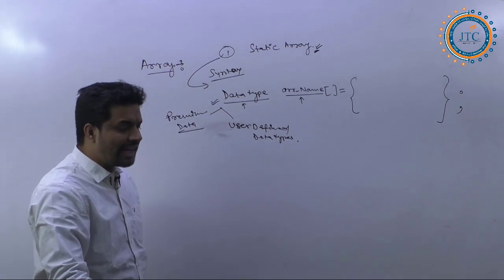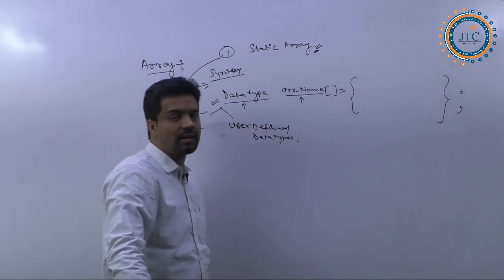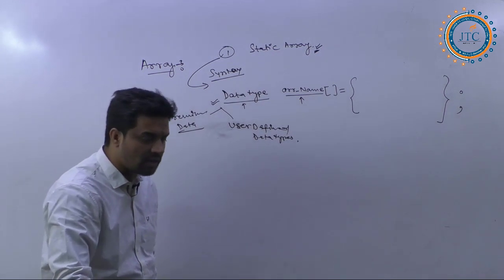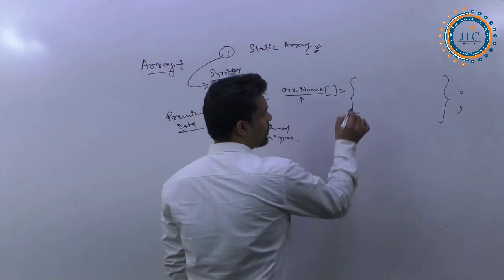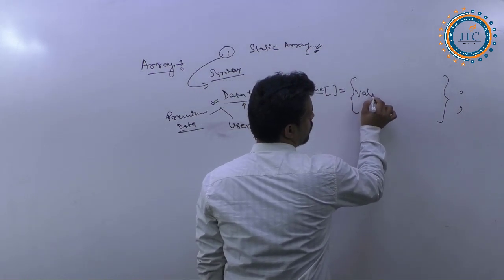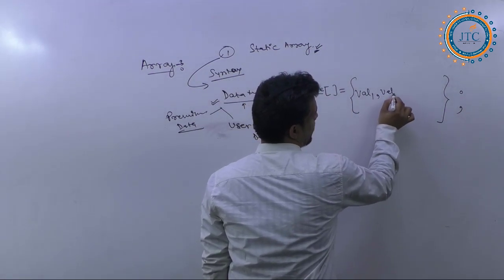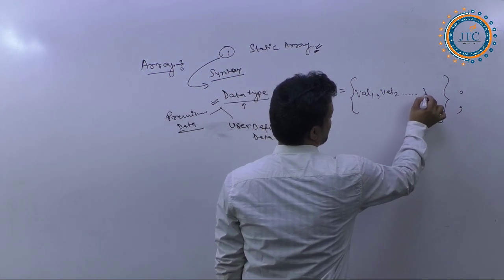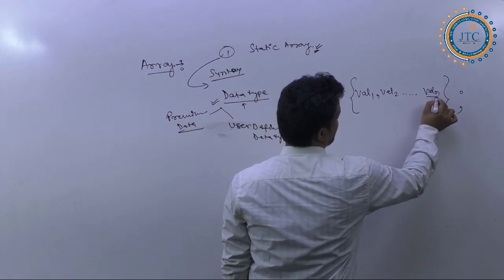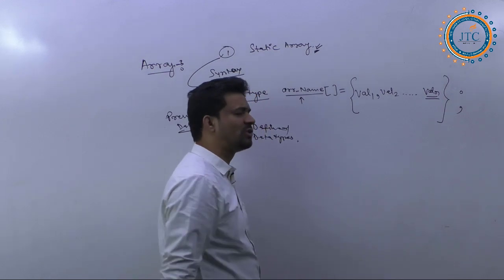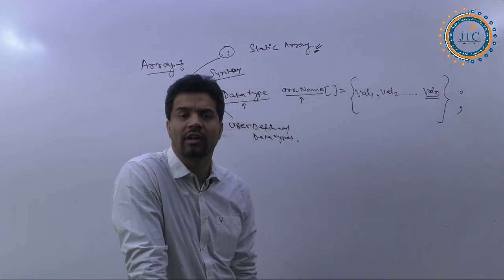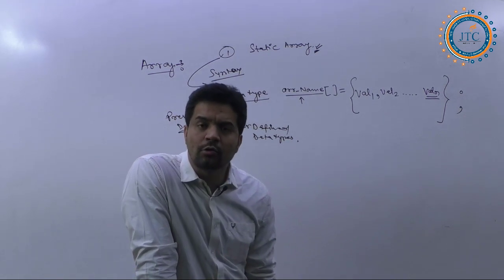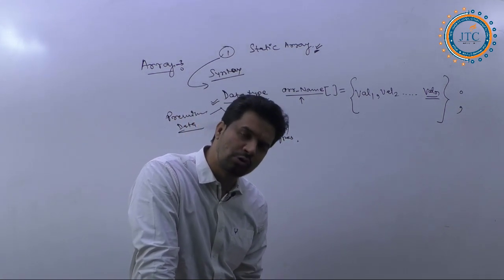In this particular representation, we write value 1, value 2, like that, up to value n. We can store n number of values inside any array, depending on your requirement, on how many total values you want to store.